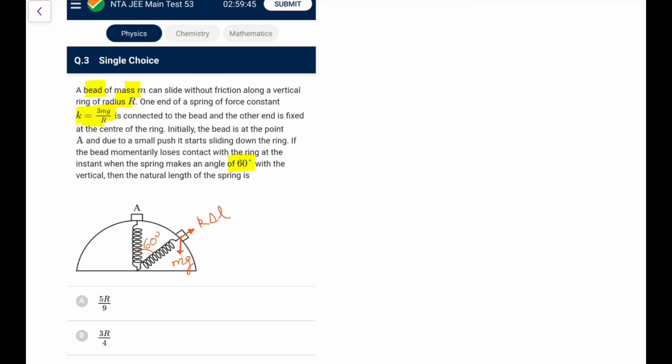So normal has become 0. First of all, the spring extension will forever remain the same. Why will it remain the same? Because this length is the same. So if it is delta L here, it was delta L also here, so the spring energy change is 0. So first of all, what I can write is mg cos 60 degrees minus k delta L equal to mv squared by r.